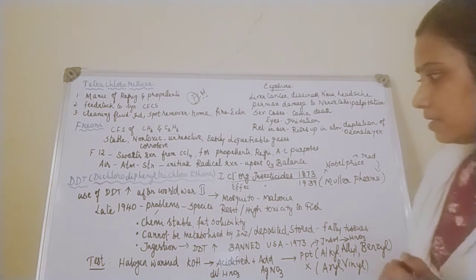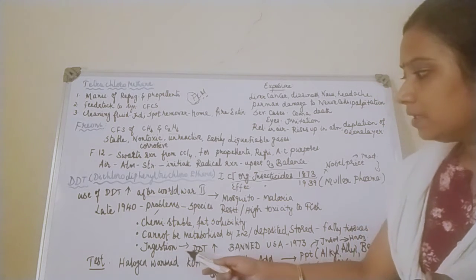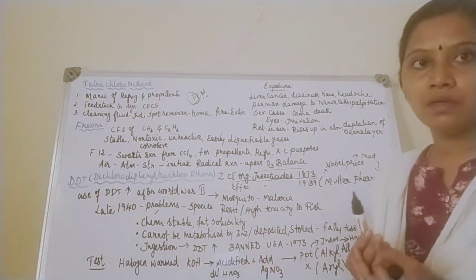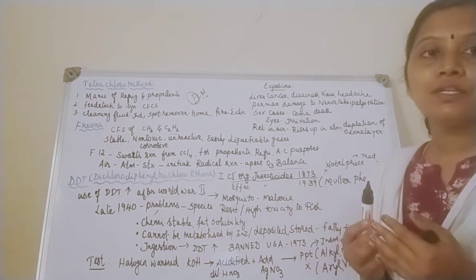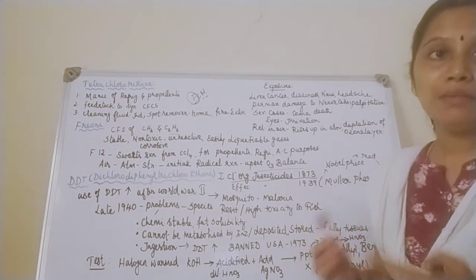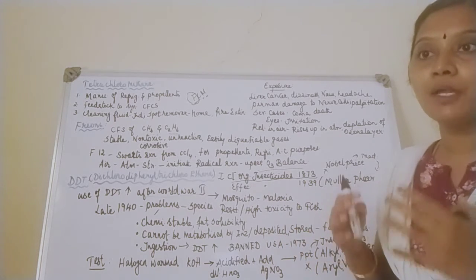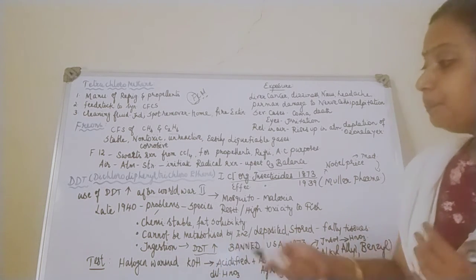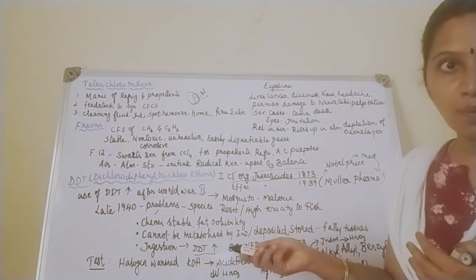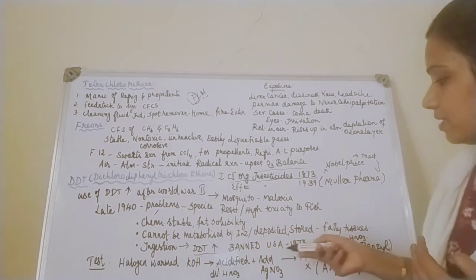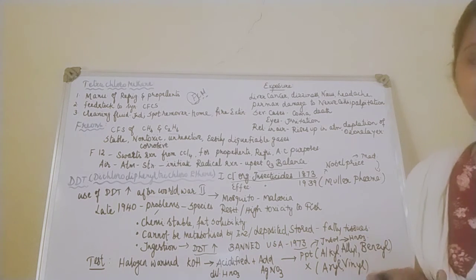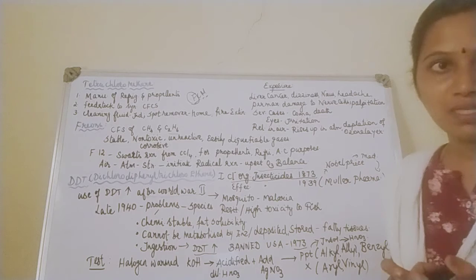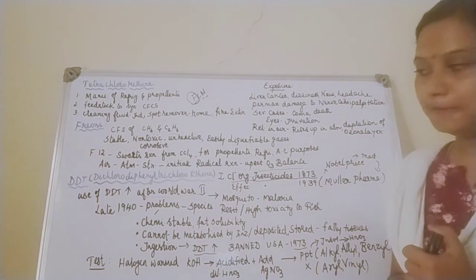Suppose, for example, you are ingesting DDT unknowingly over a large period of time. Since there is no way to metabolize or eliminate it, by means of biomagnification it keeps accumulating in the human body. Due to all these drawbacks, DDT was banned in the USA in 1973, but it is still used in many countries including India.